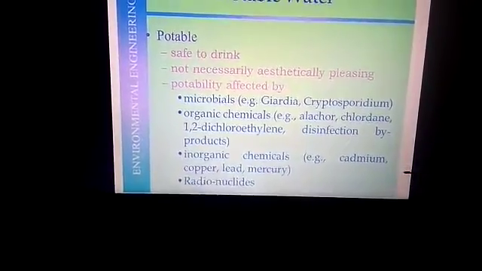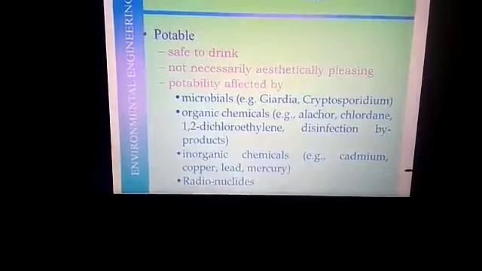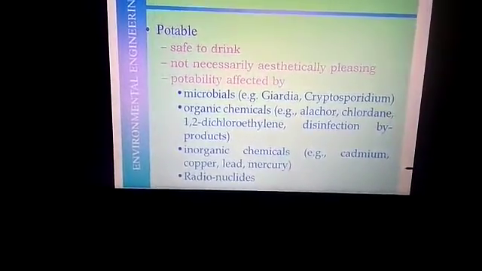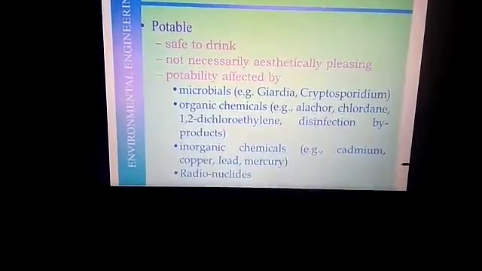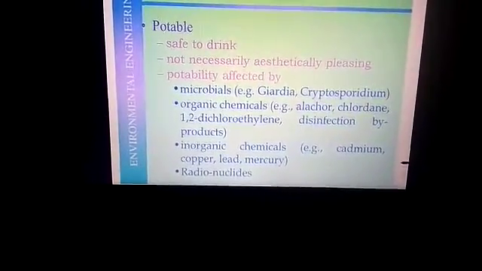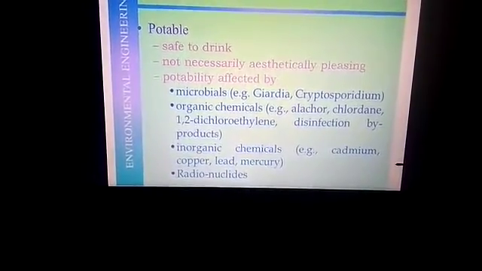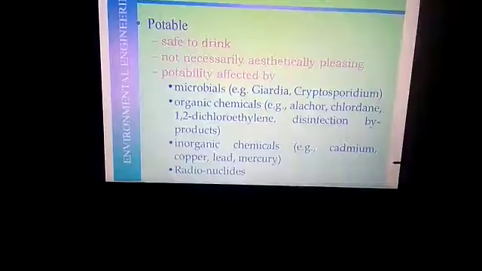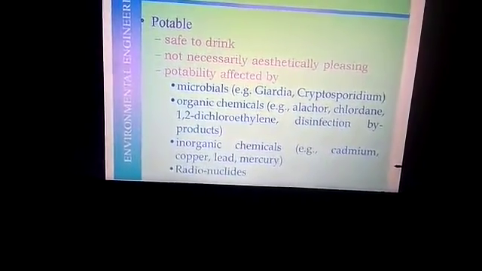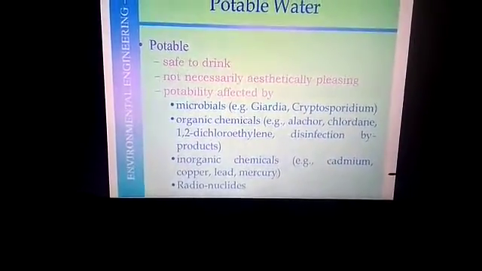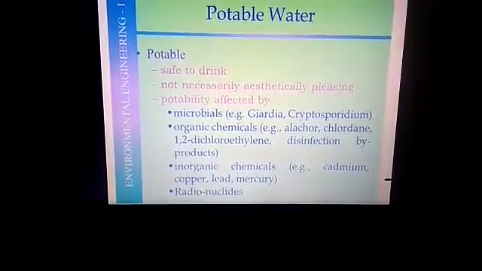Water that is safe for drinking is said to be potable. Depending on the source of the water, one or more of the following steps may be required to make the water potable. Before it reaches our homes, the water should be cleaned in a water treatment plant. First, water is collected in the settling tank, that is, the sedimentation tank. So potable means what? Safe to drink. Not necessarily aesthetically pleasing.